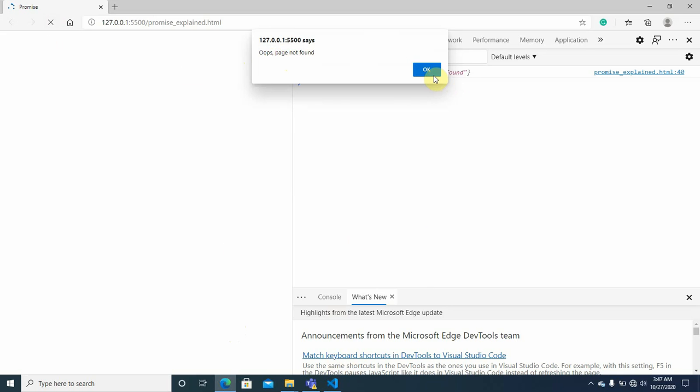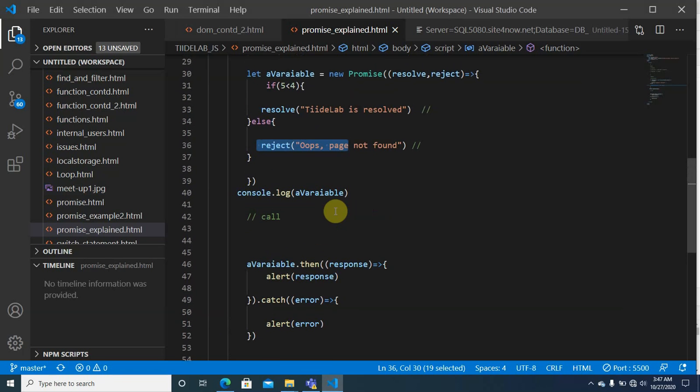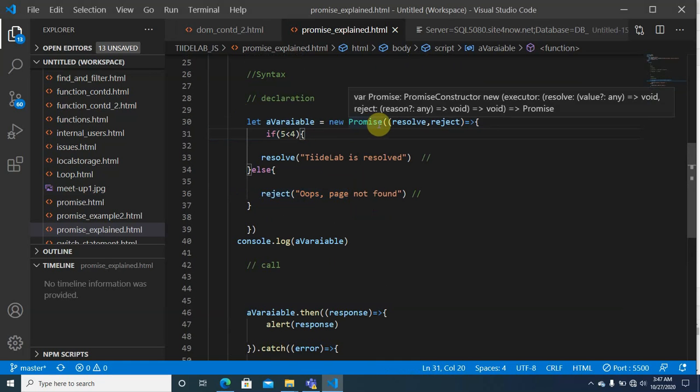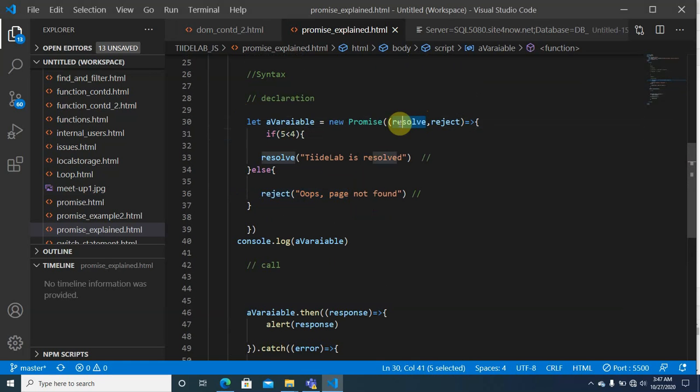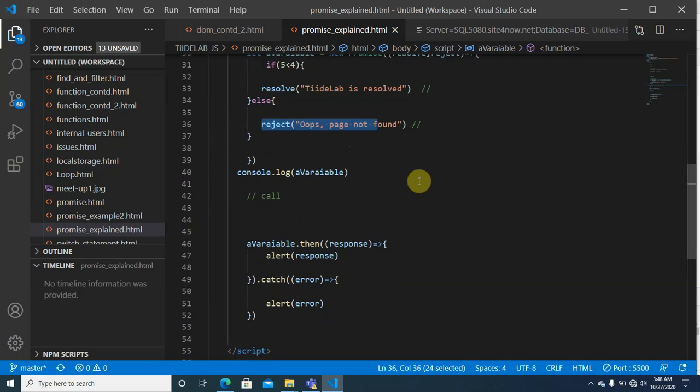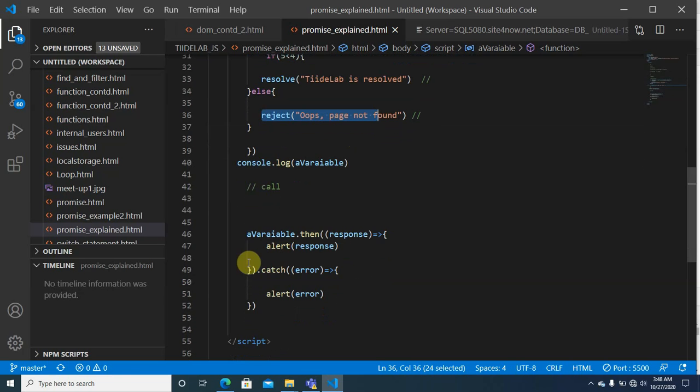So please just take 1 or 2 minutes of your time to look at it. Simple declaration: let variable be equal to new Promise, then you pass two arguments, resolve and reject. Resolve is when it's successful, and reject is whatever you want to say when the request is not successful. This will be the feedback the user gets, the person expecting that you promise something. He either gets what he was promised, or he gets disappointed with this rejected value here. And this is how you then call it, then and then catch, like that.